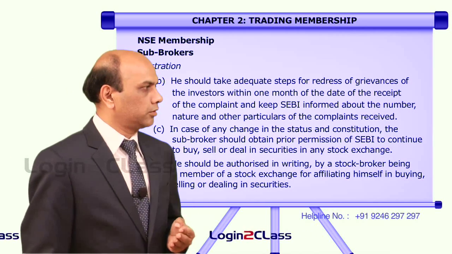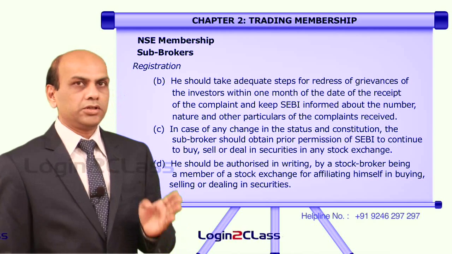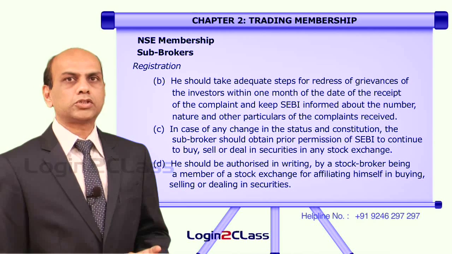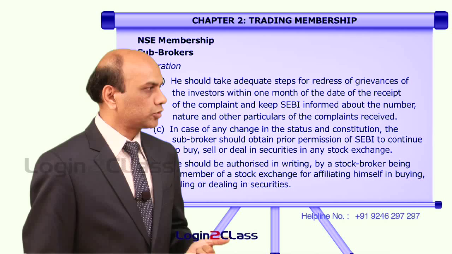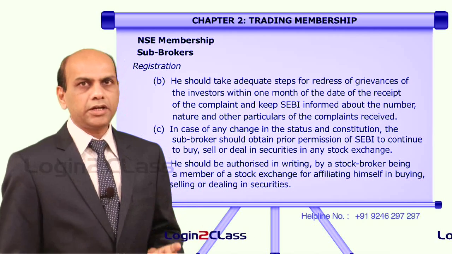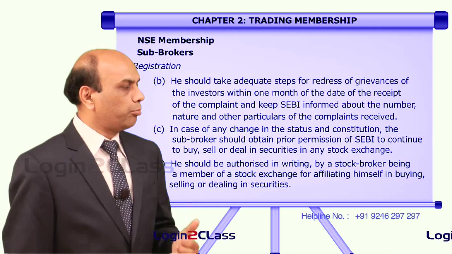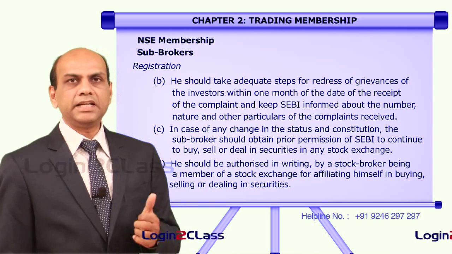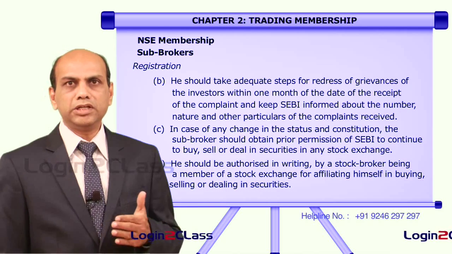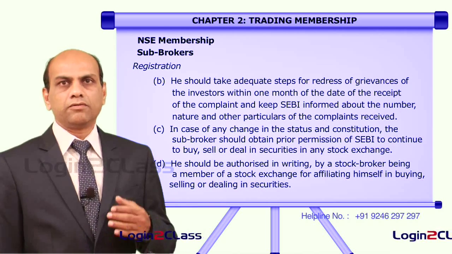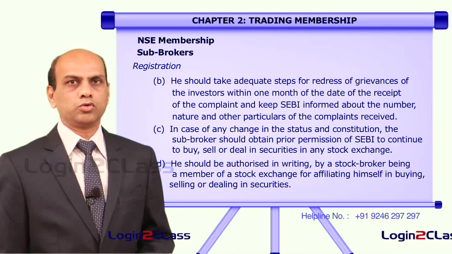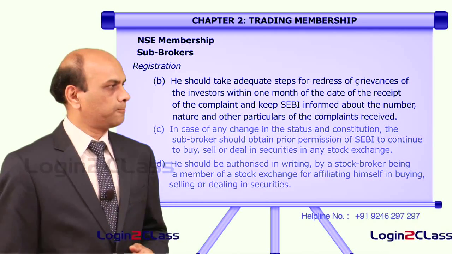The fourth point, he should be authorized in writing by the main stockbroker, being a member of a stock exchange, for affiliating himself in buying, selling or dealing in securities. So he needs to have a proper recommendation from the main stockbroker to become a sub-broker.